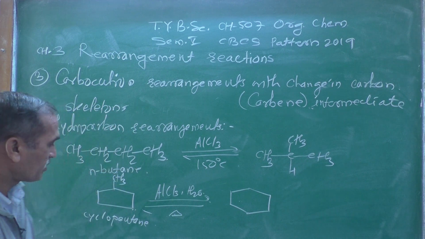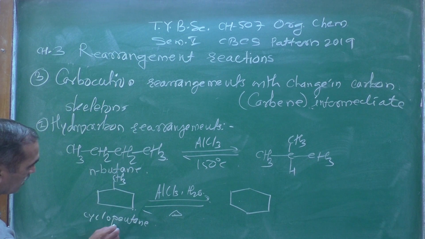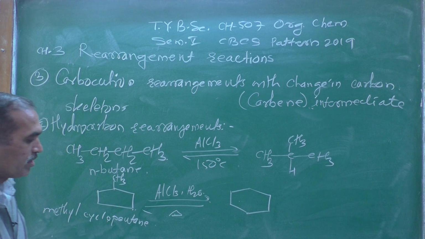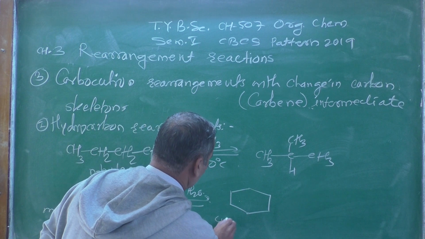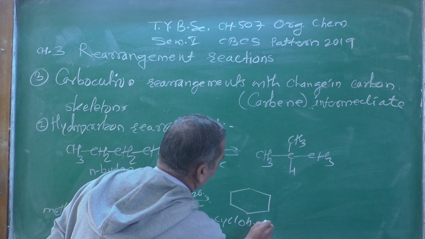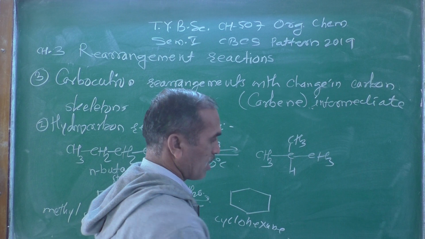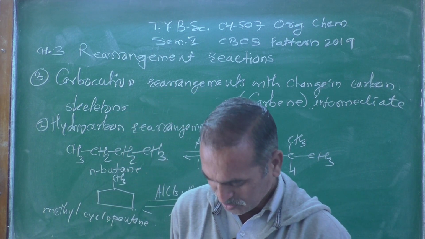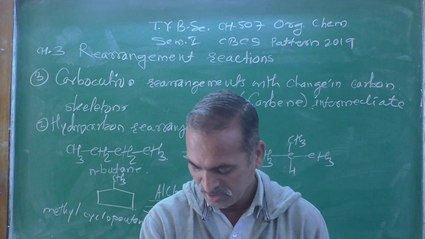Methyl cyclopentane, and we will get cyclohexane over here. So how this product is formed is shown over here.